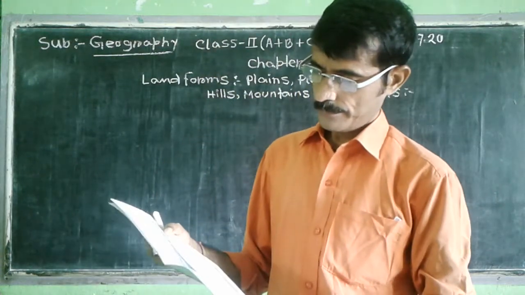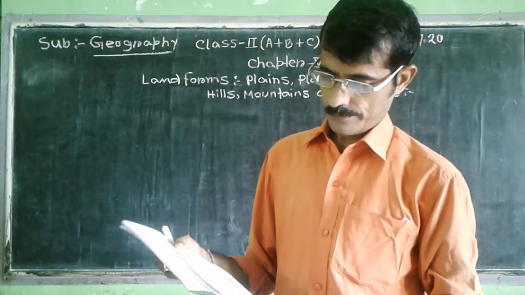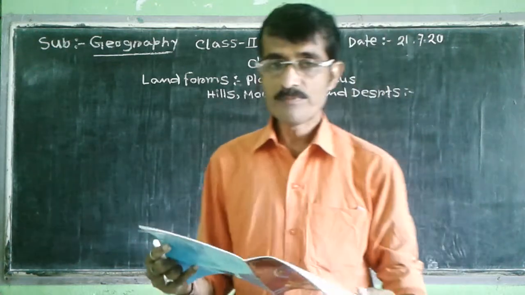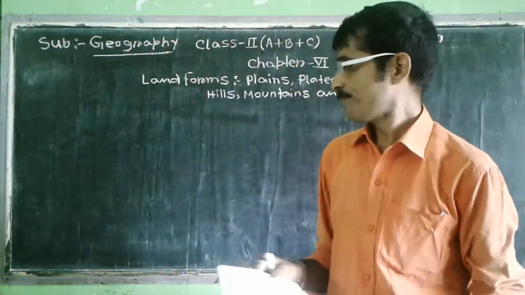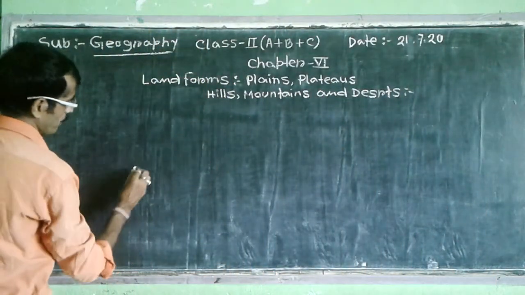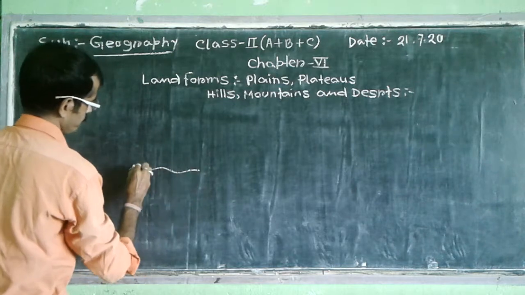Then, hill and mountain. Do you know what is hill and what is mountain? Follow the diagram.